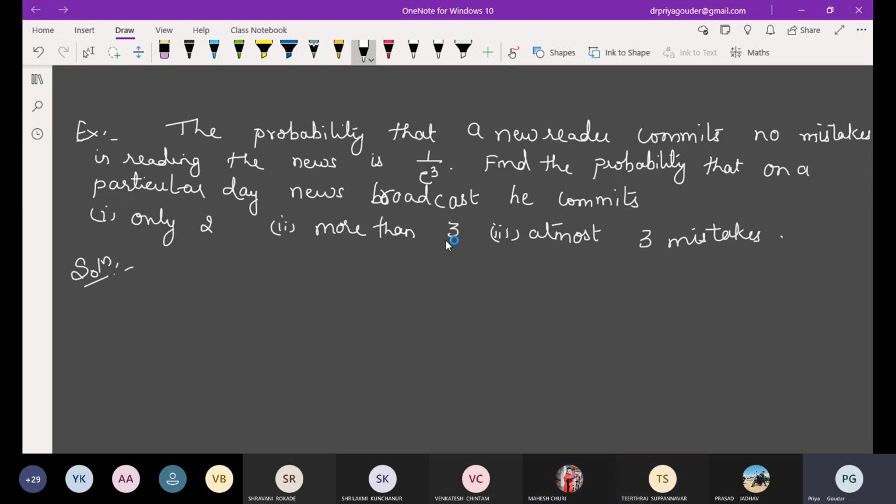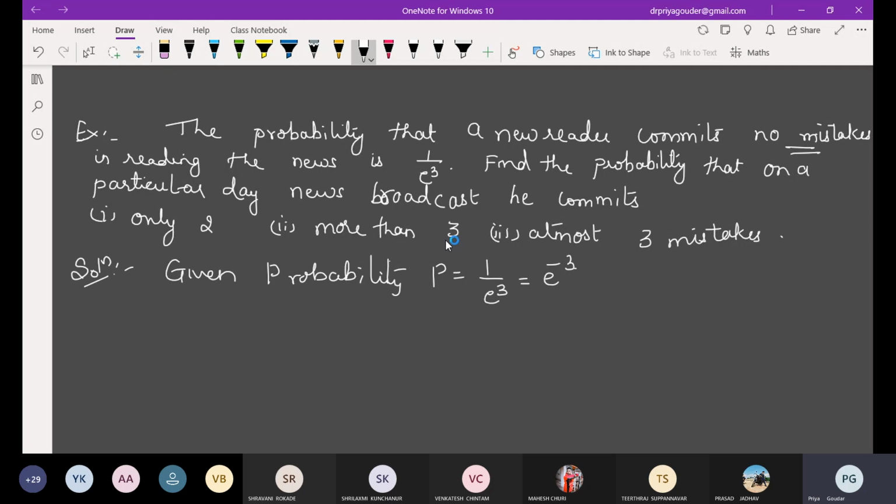So for that, just write down the first part. Given probability p is 1 upon e raised to 3 or e raised to minus 3. Now what is this? This is the probability that they commit no mistakes.